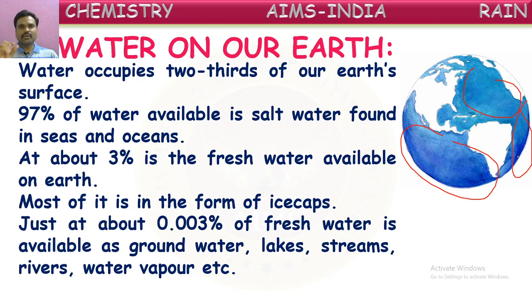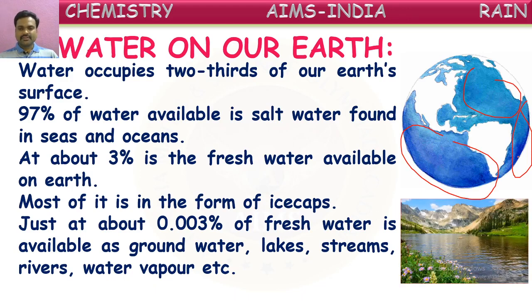So a very small quantity of water is available to us in the fresh form for our drinking and other consumption. From this itself, we can say this water is very precious for us. We have to preserve this, we have to conserve this, and use it wisely. Right, children? This lake water, river water, spring water and ground water are all from this 0.003% only. The remaining fresh water is in the ice caps, and almost all the water is in the oceans and seas.